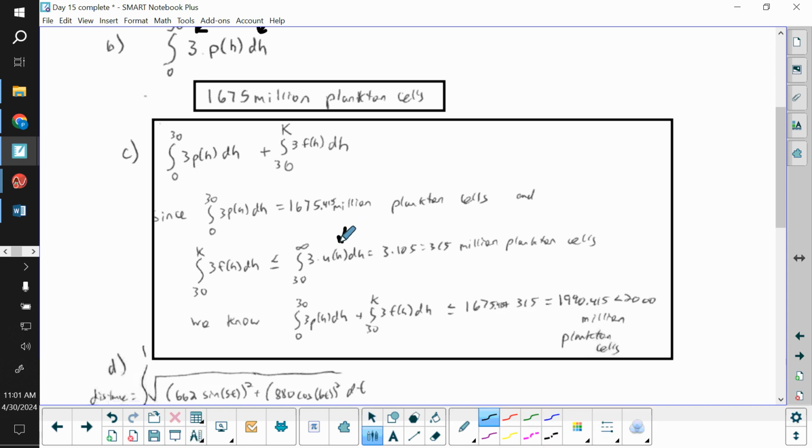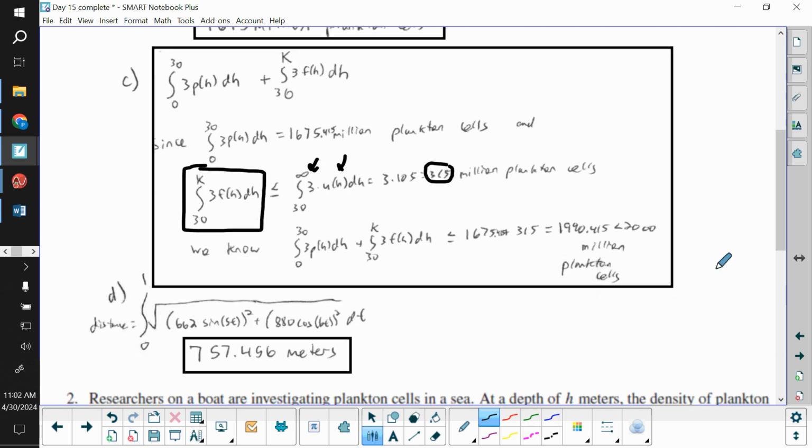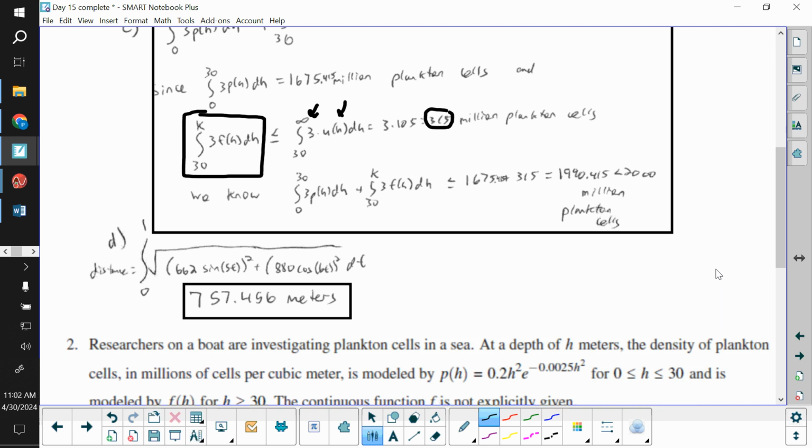So that's that part. It also has a times 3. So the 3 times the 105, we know that the integral of u of h is going to be capped at 315. Well, we know f of h's integral is guaranteed to be less than that. So we know 315 is an upper bound of that second integral. So if you take the 1675 plus the 315, that gives you 1990 million plankton cells, which stays less than 2,000. So that was a little bit of a tricky question.